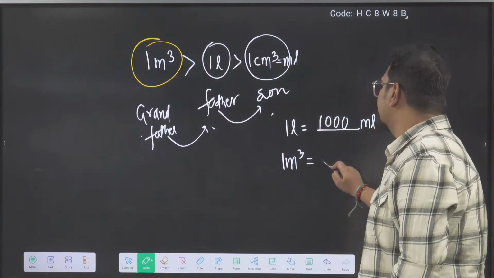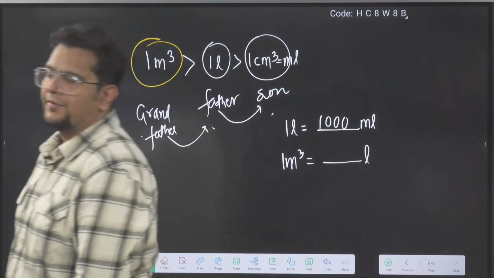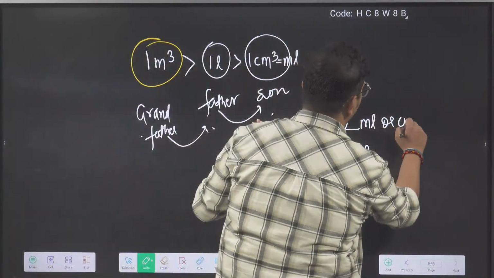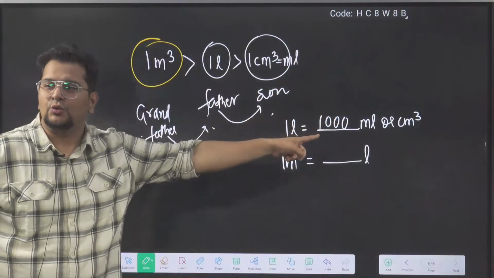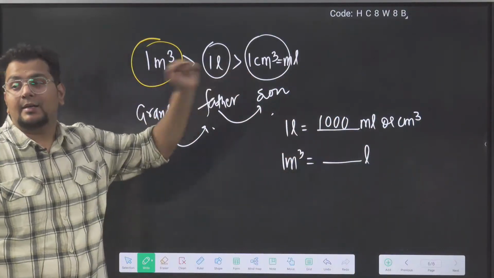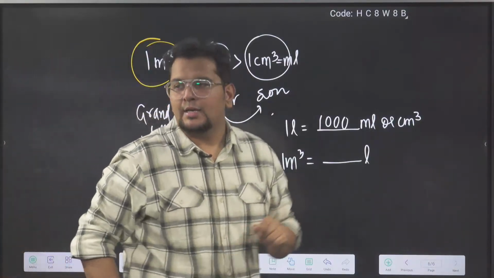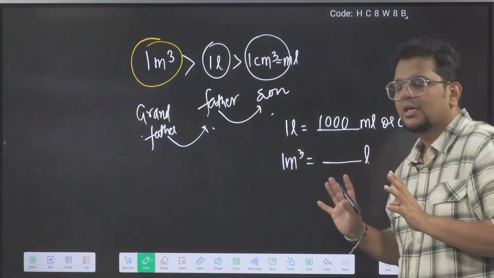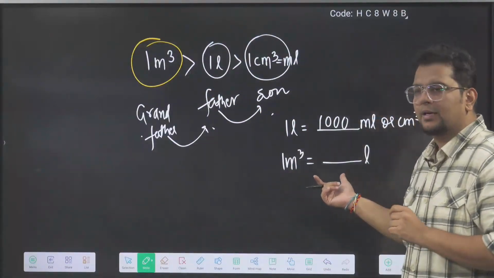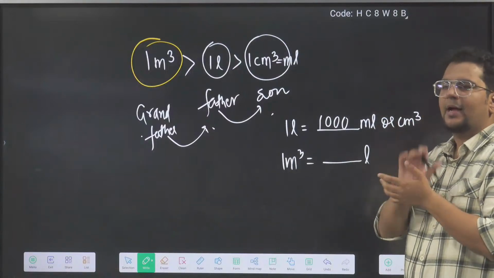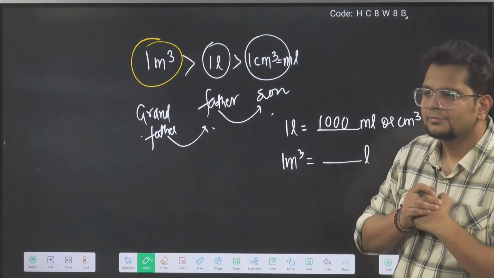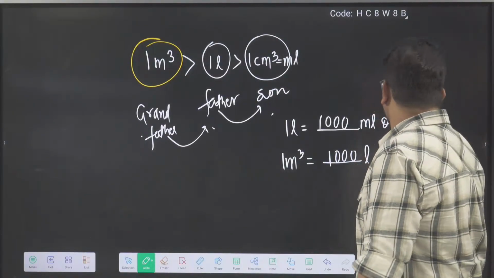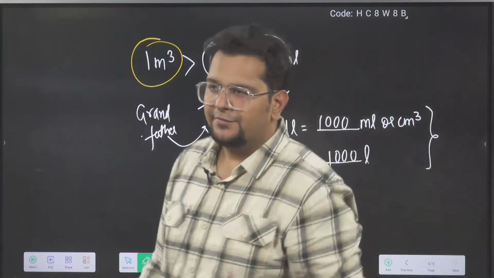So tell me, 1 meter cube is how many liters? Liter and centimeter cube, that is ml: liter and centimeter cube have a relation of 1000 times. Similarly, meter cube and liter, what is the relation? 1 meter cube is how many liters? Whatever your answer is, put L behind that so that I understand you are answering this question. Whatever number you give, 100, 1000, 10, put L behind that. So 1 meter cube will be how many liters? Perfect, 1000 liters.